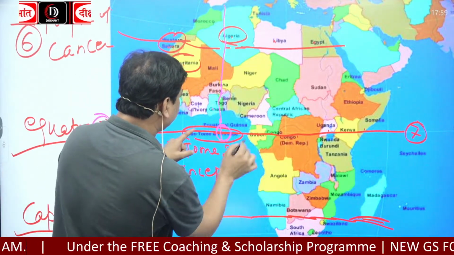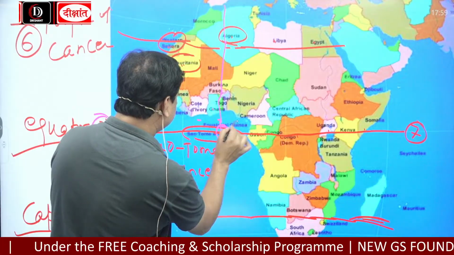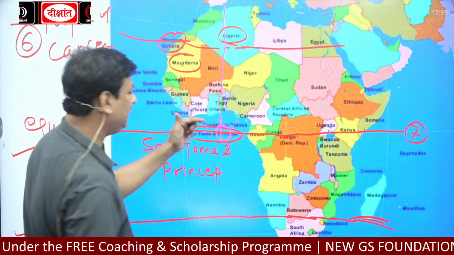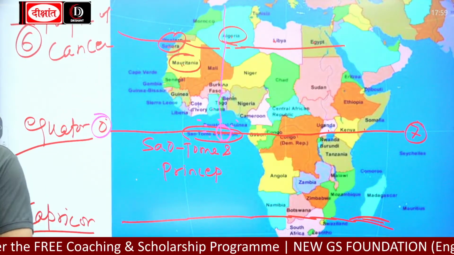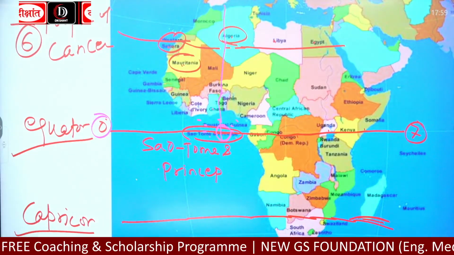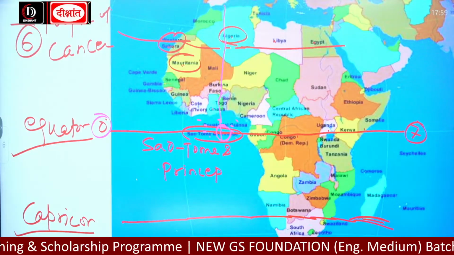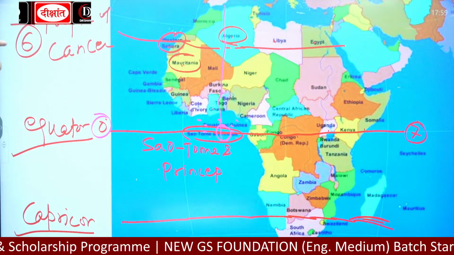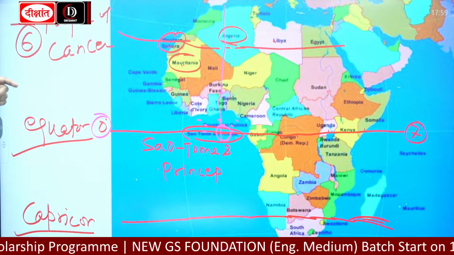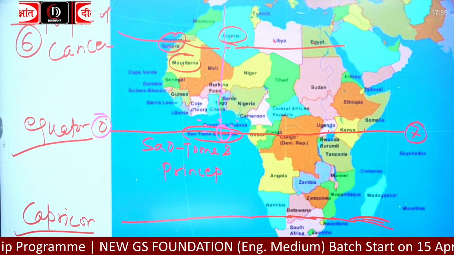Here is the Gulf of Guinea. So in the Gulf of Guinea, both the 0 degree equator and the 0 degree prime meridian, or Greenwich line, cut each other.